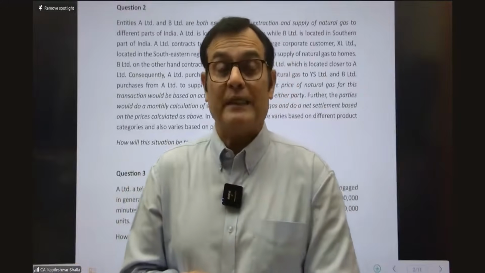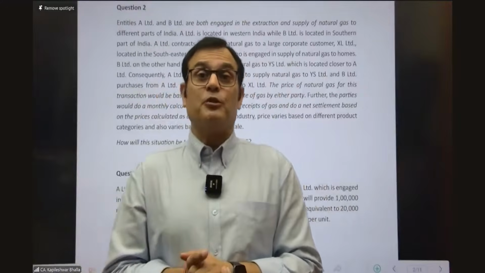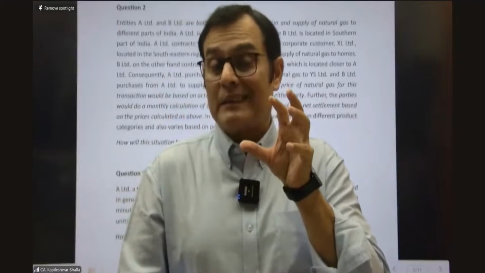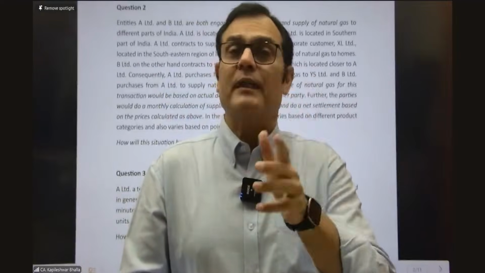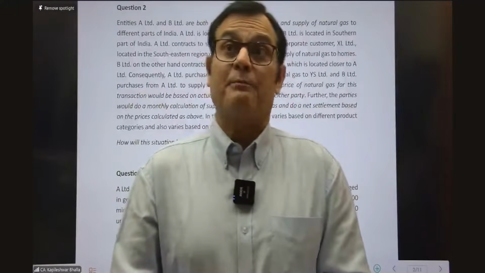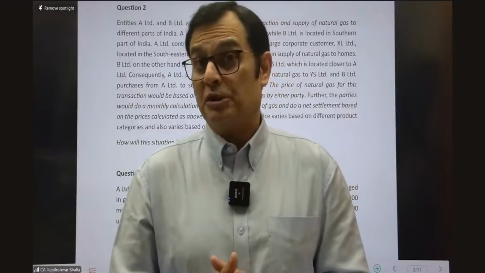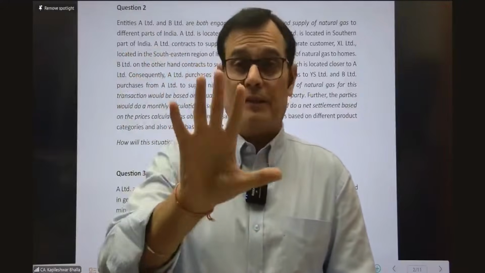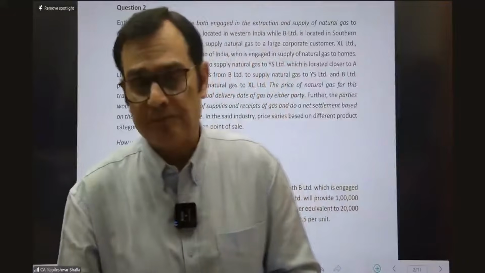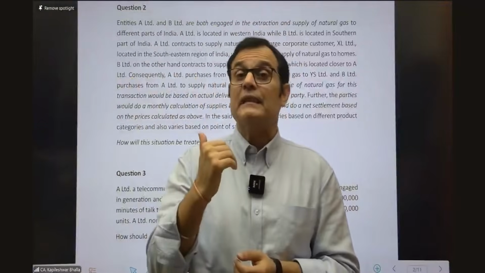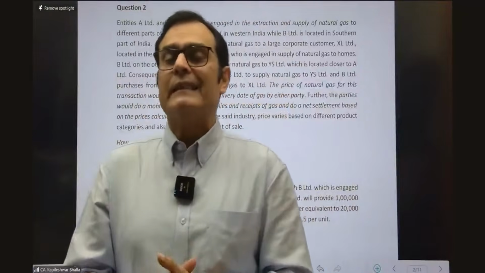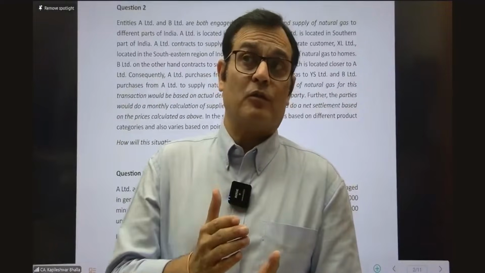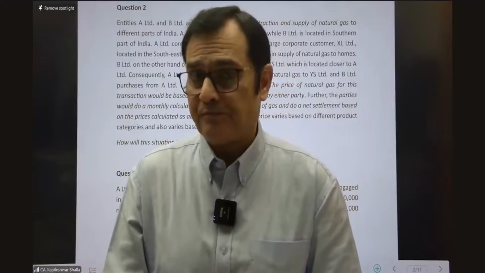MCQs could give you a certain set of conditions and you need to identify which one is or is not a valid point. There are 5 essential elements, and if even one element is missing, then it is not a valid contract. And if it is not a valid contract, you cannot go to step number 2.